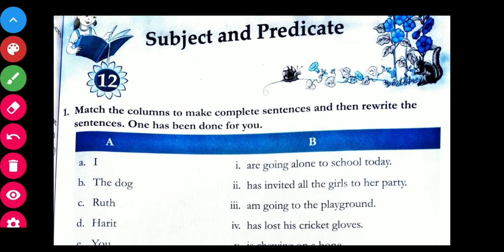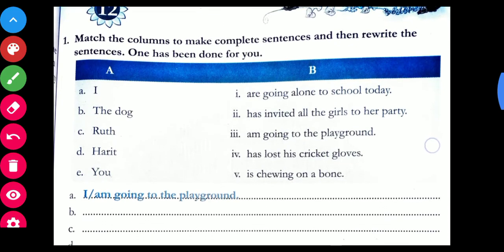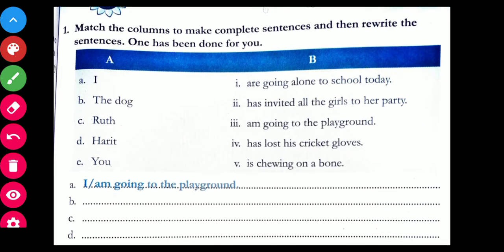Now let us begin with the book exercises. First one is: match the columns to make complete sentences and then rewrite the sentences. One has been done for you. So the answer being done first is A, I. So it has been matched with "am going to the playground."